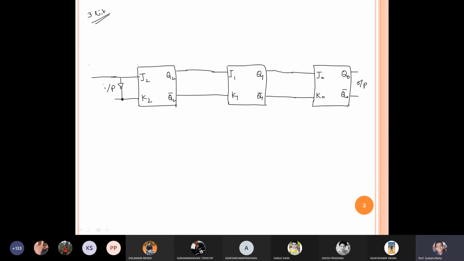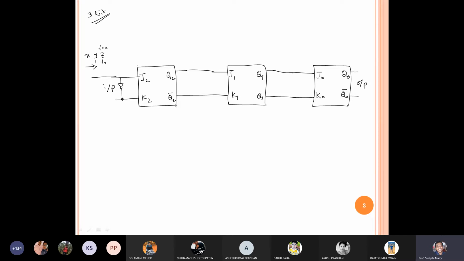If I give input here bit by bit, the first bit will be stored here first. Then I give the second bit. Suppose I am giving 3 bits, X, Y, Z. At t equal to t0, I have given Z, so depending on t0 there will be no output.